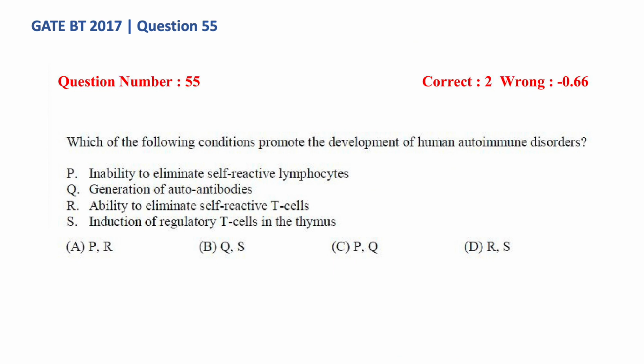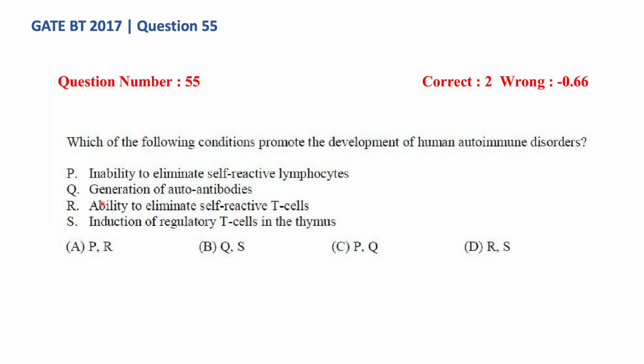So coming back to the question, which of the following conditions promote the development of human autoimmune disorders? Option P is the inability to eliminate self-reactive lymphocytes. So this option is correct. Like we saw, the self-reactive lymphocytes are either killed by apoptosis or are inactivated or they are suppressed by regulatory T cells. The failure to do that, the inability to eliminate these lymphocytes, leads to autoimmune disorders. So option P is correct. So now the answer could be either A or C.